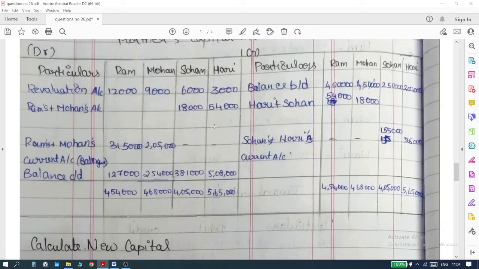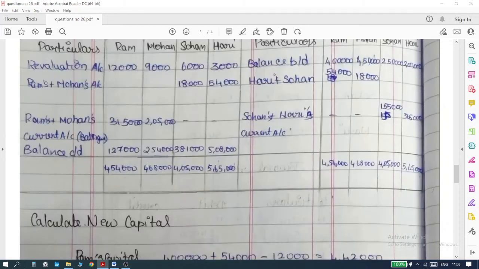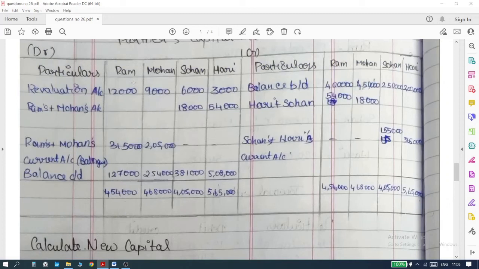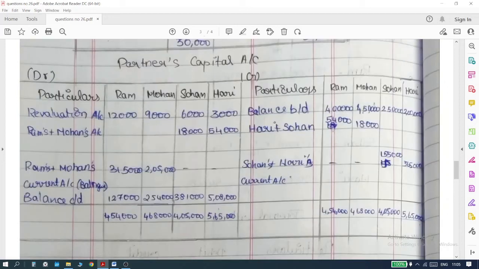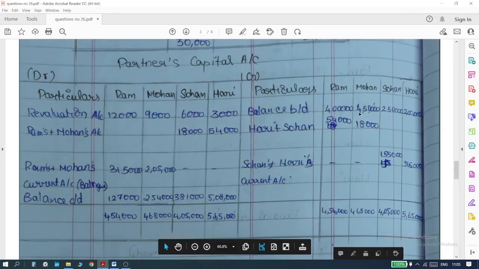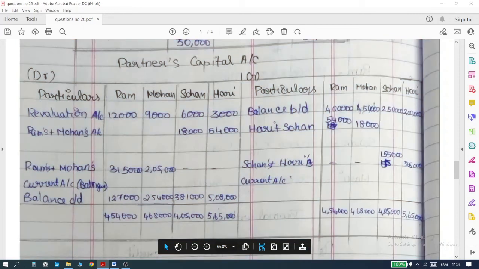Okay, the next step you are supposed to do is, now you have to tally the total of both the sides. Whichever has the highest amount, we have to write it down here. Now for Ram and Mohan, the credit side has the highest amount. So 4 lakh plus 54,000, 4,54,000, I am writing it down here. And 4,50,000 plus 18,000, 4,68,000, I am writing it here.